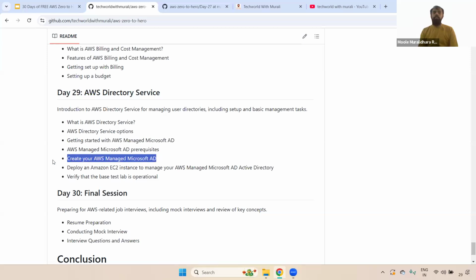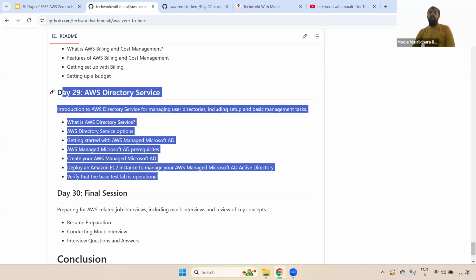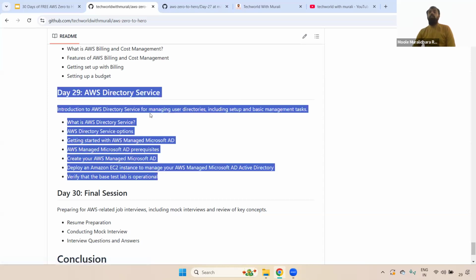And also how do we create the specific one? And how do we deploy the particular EC2 instance? And how do we join the particular AD to the particular Windows server? And also how do we connect using AD credentials? Everything I have showcased in the service. Okay, remember this is also one of the most important. In real time, for Windows servers, we always access using AD credentials only. Okay, it is not individual server, individual credentials. We always use the AD credentials, and using those AD credentials, we connect to the Windows servers.